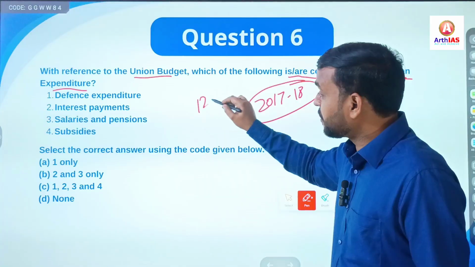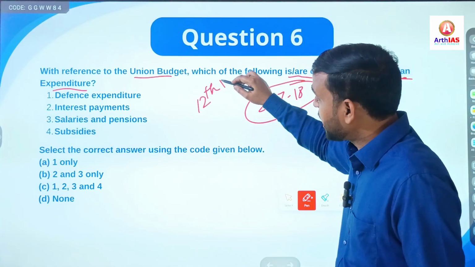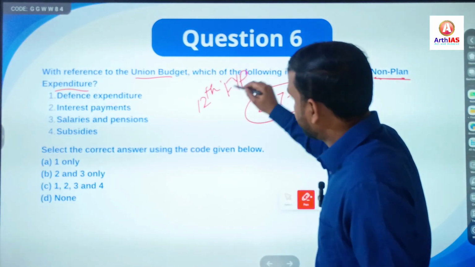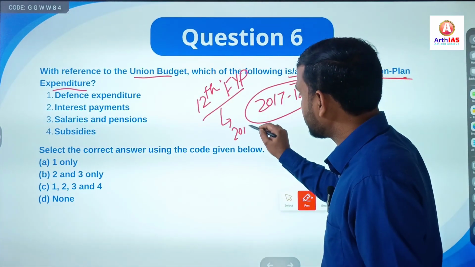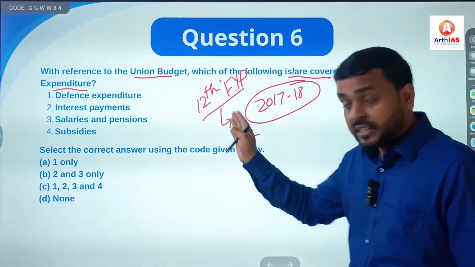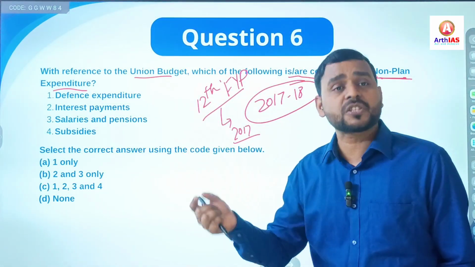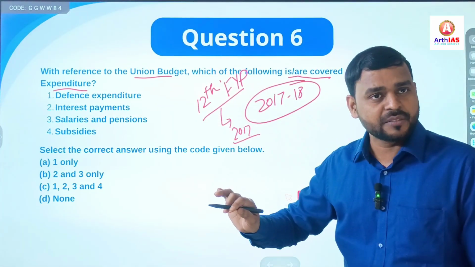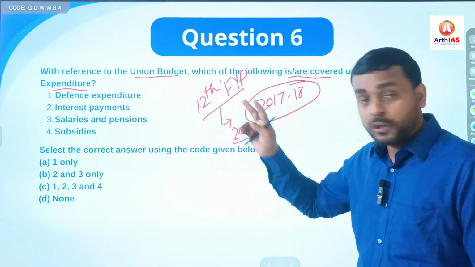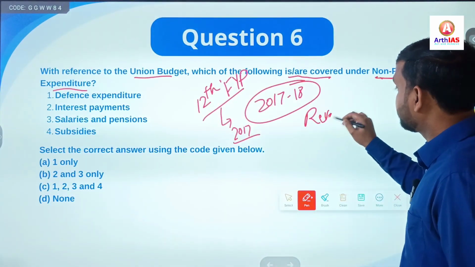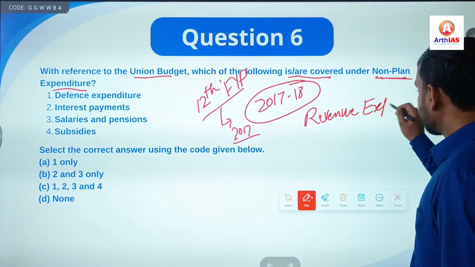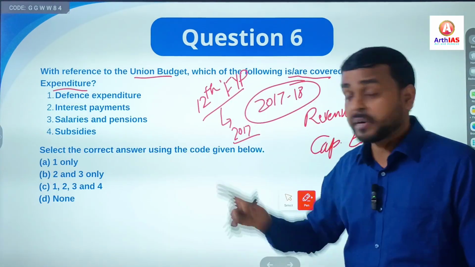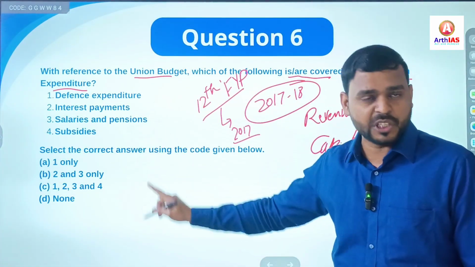in the first question we have seen that the 12th 5-year plan was discontinued since 2017. And while 5-year plans existed, expenditures in the budget were categorized into two categories, planned and non-planned expenditure. Currently the division is between two categories, that is called revenue expenditure and capital expenditure. Currently it does not exist, but this question came in 2014, so we have to discuss.